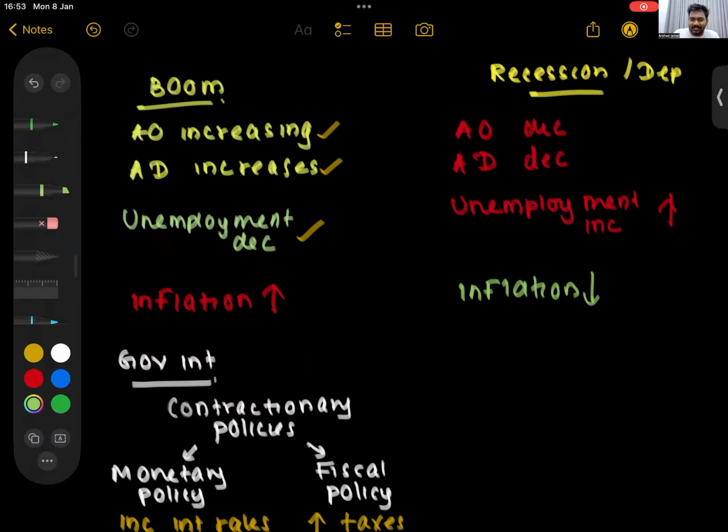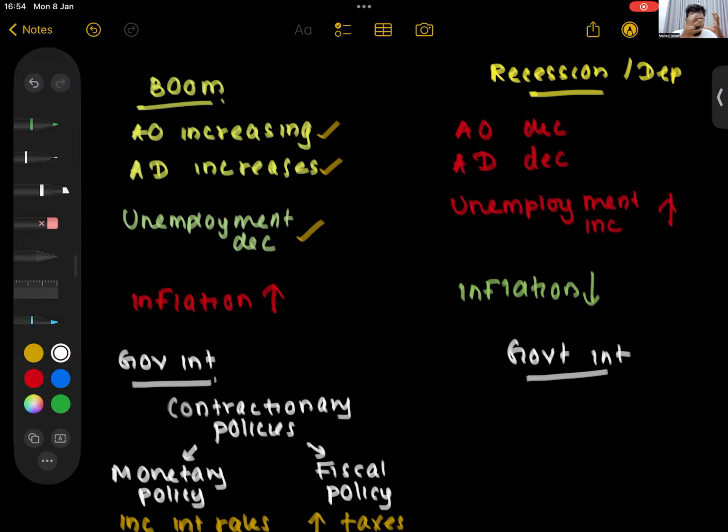So can the government just wait now? Inflation is coming down, fine. But unemployment is rising. People are not spending. Firms are making losses now. Can the government just wait? No. The government has to come in again now. What will the government come and do now? What policies will they implement?